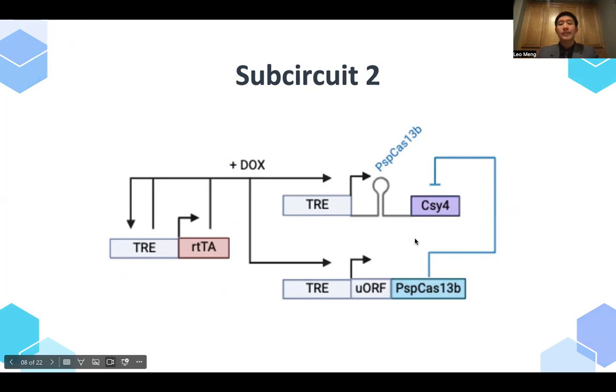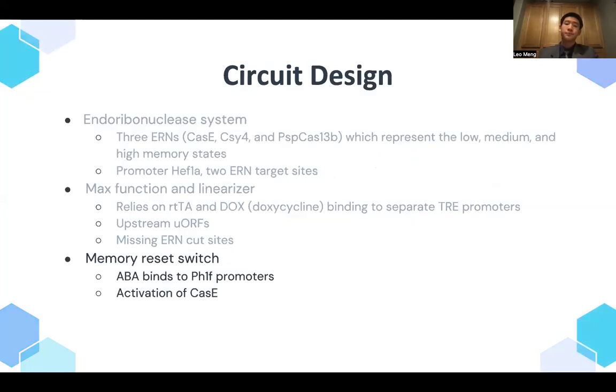And the difference here is that CSY4 lacks the cut site from Cas-E, and PSP-Cas13b has no cut sites whatsoever. So this allows the higher states to dominate with steady state concentrations, despite there being a high concentration of a lower level protein already. Moreover, there's also an IYRC located on the PSP-Cas13b gene, and this slows down its translation speed relative to CSY4 by a factor of roughly 15.